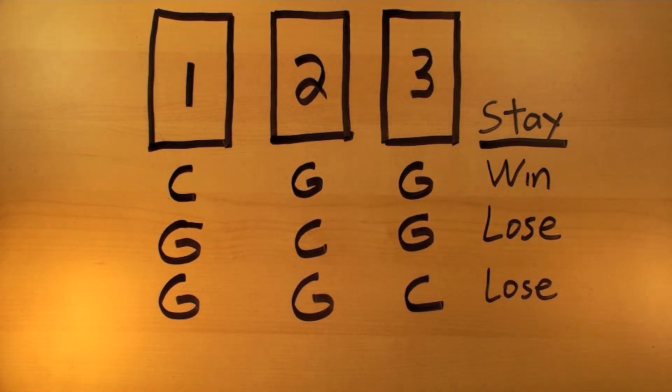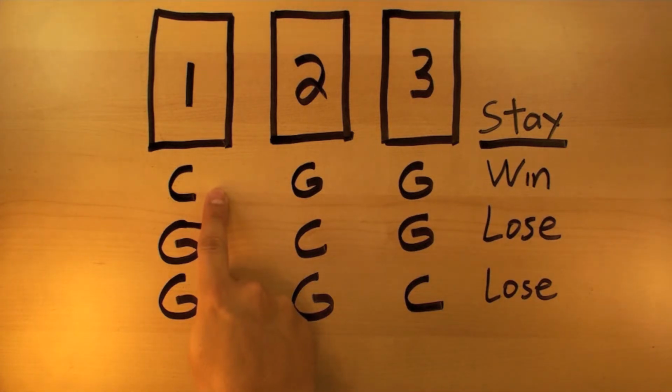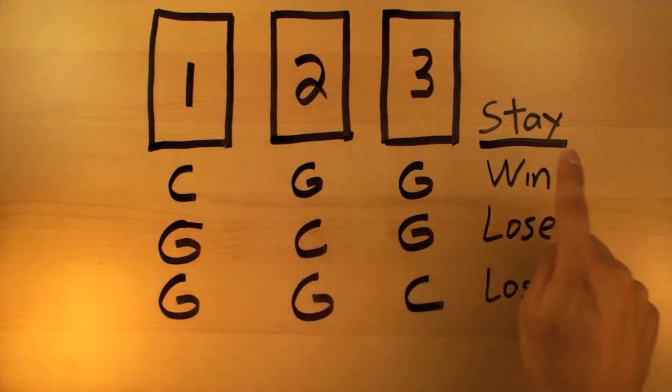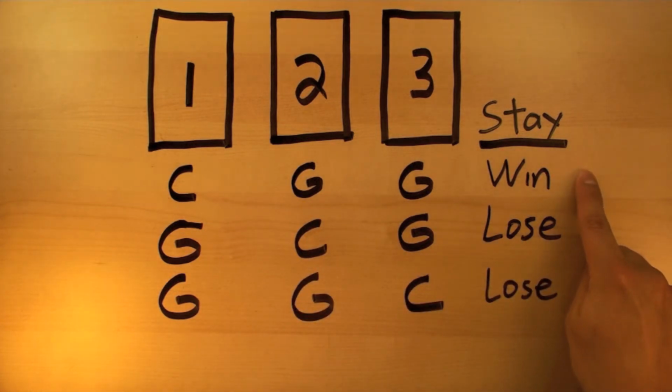So let's see what happens if we stay with our original pick and we don't switch to the unrevealed door after Monty has opened a door with a goat behind it. So if we choose door number 1 and the car is behind door number 1 and we do not switch, then of course we end up winning.